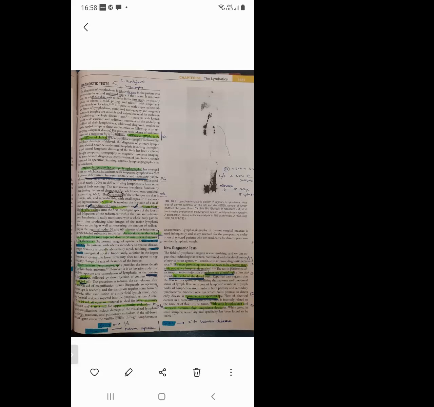Importantly, they have given a last statement: variation in the degree of edema involving the lower extremity does not appear to significantly change the rate of clearance of the isotope. This can be a true or false statement.